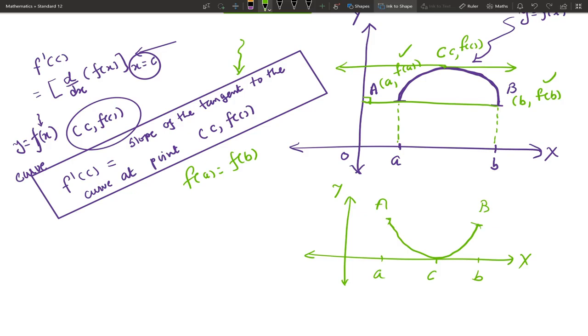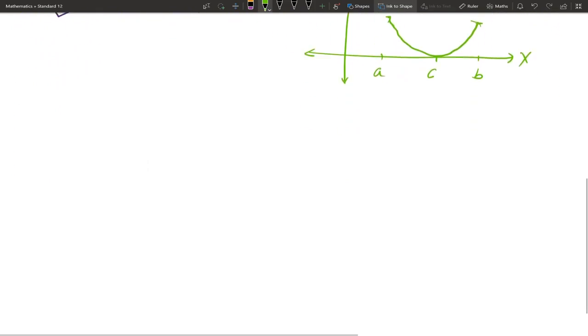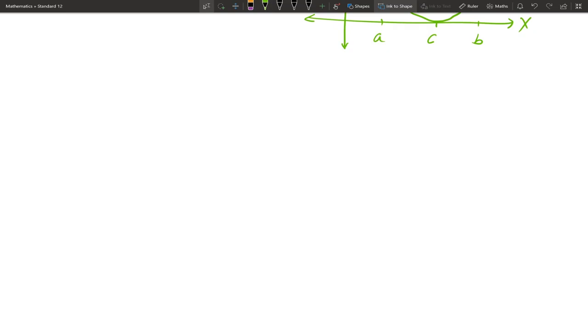So there may be a question based on Rolle's theorem that asks to find the point on the curve where the tangent is either horizontal or the x-axis. In such cases, after finding C belongs to open interval A comma B, you have to find the coordinates of the point by C comma f of C. This is the geometrical interpretation of Rolle's theorem. Next we discuss the mean value theorem.